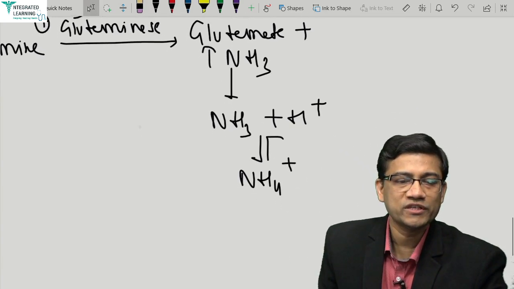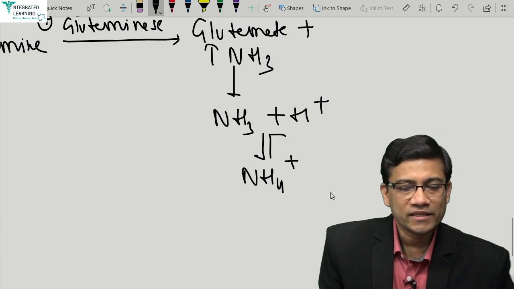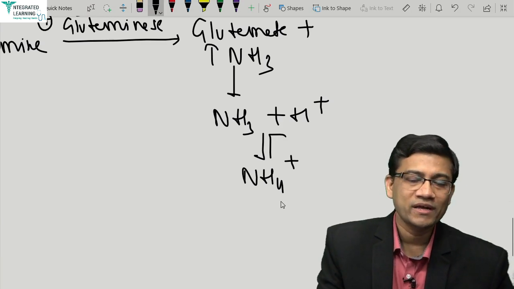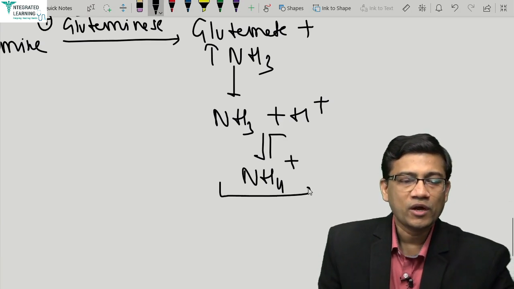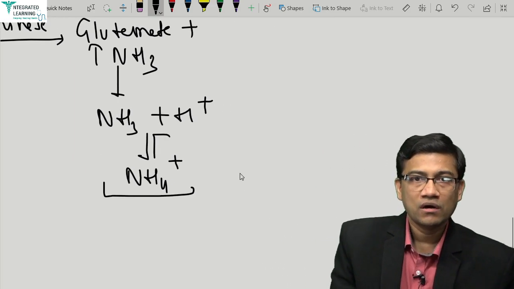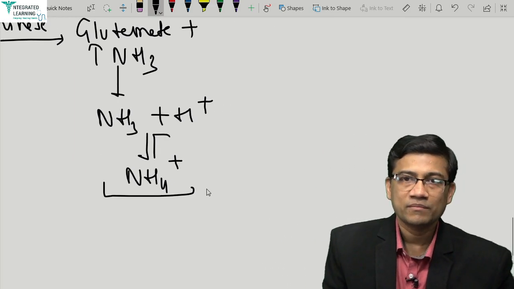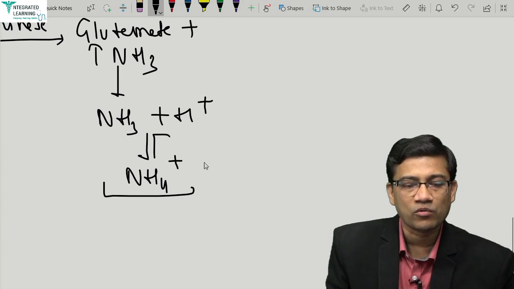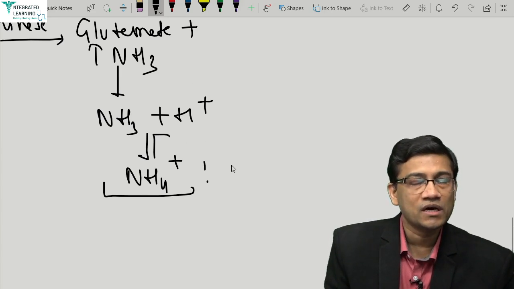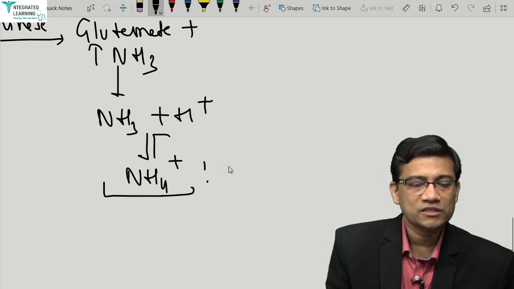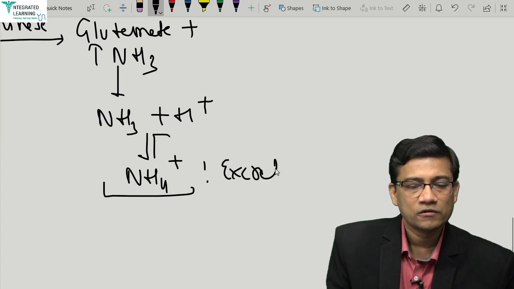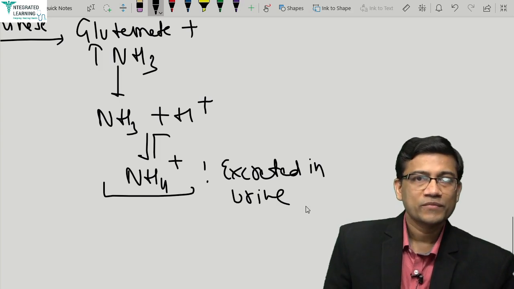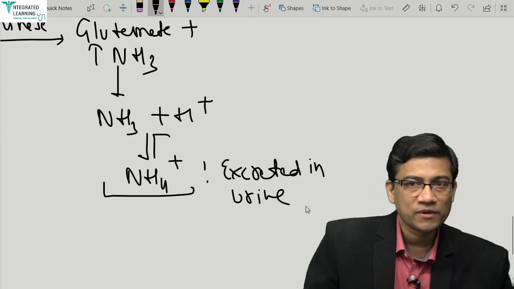So it becomes which thing? Ammonium ion. And this ammonium ion then binds with chloride and is excreted in urine. Now again the H plus is bound to the ammonium ion, that's why it again maintains the pH. Why? The H plus is free or bound? So that's why again it prevents the pH from being changed. So that is why it is excreted in urine. Okay, so that is how you are able to get rid of H plus without affecting the pH.